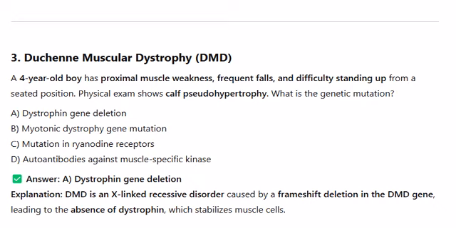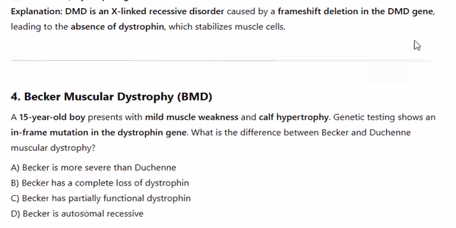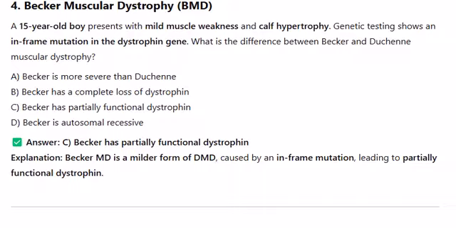4. Becker muscular dystrophy, BMD. A 15-year-old boy presents with mild muscle weakness and calf hypertrophy. Genetic testing shows an in-frame mutation in the dystrophin gene. What is the difference between Becker and Duchenne muscular dystrophy? A. Becker is more severe than Duchenne. B. Becker has a complete loss of dystrophin. C. Becker has partially functional dystrophin. D. Becker is autosomal recessive.